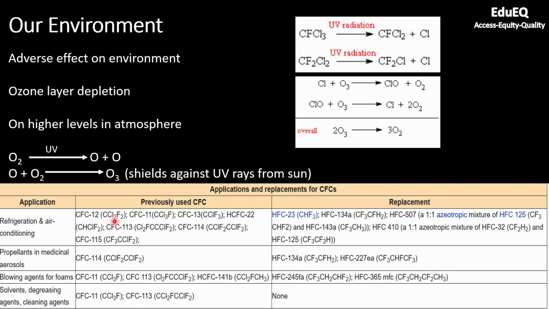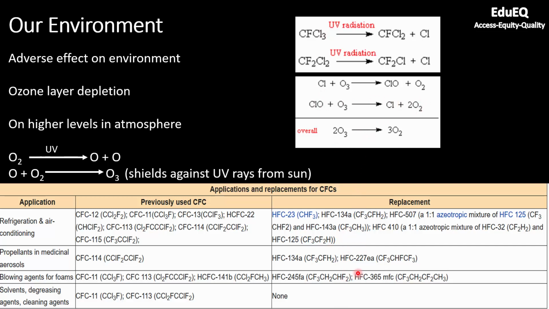And that was the reason why so much CFC concentration increased in our atmosphere. And due to this reaction, the ozone layer started depleting, because the chlorine atom which is generated by the presence of this gas is responsible for eating up ozone.